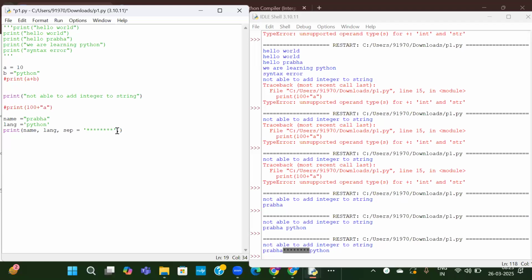Along with this, there is one more option called end. How do you want to end each line? I want to end it with some percentage symbols. Let us see what happens.